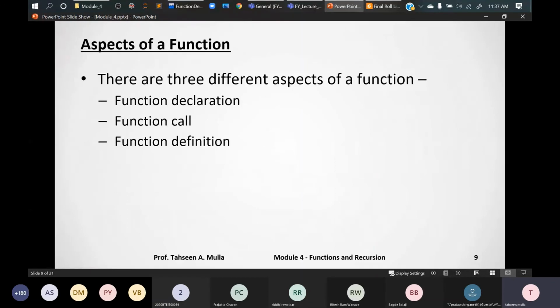Okay. The next point is aspects of a function. How we should look for a function. Basically, there are three different aspects of a function. We have first the function declaration, then we have the function call, and we have the function definition.